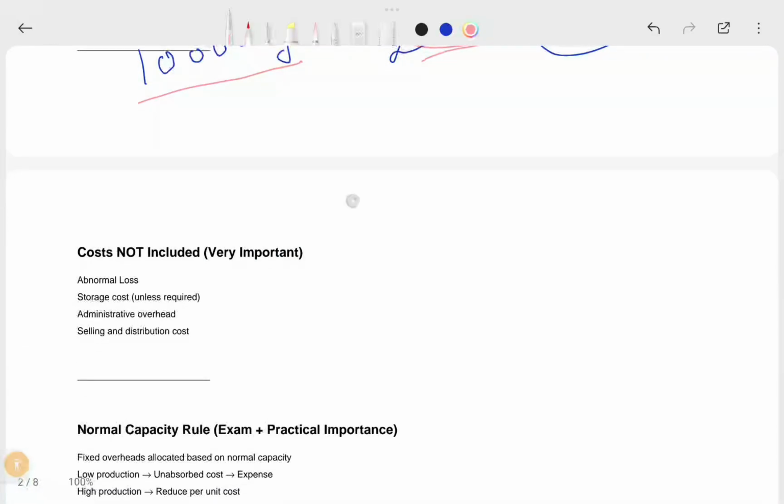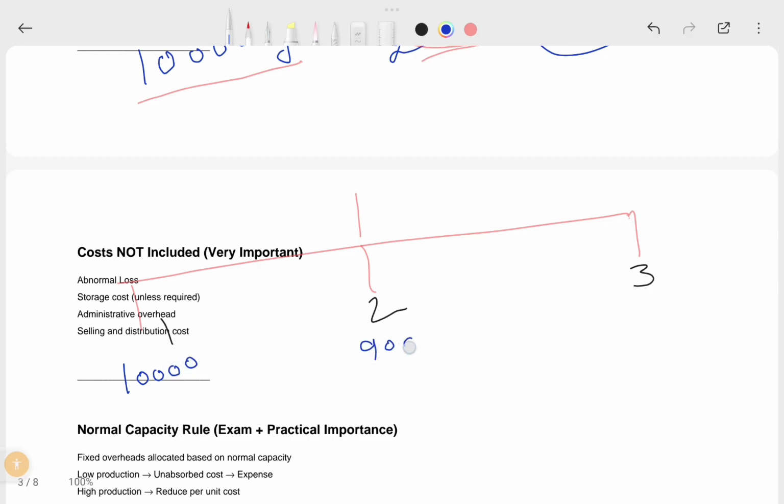Now you see the examples. Option 1, option 2, option 3. In option 1, you have manufactured 10,000 units. Option 2, you have manufactured 9,000 units. Option 3, you have manufactured 11,000 units.